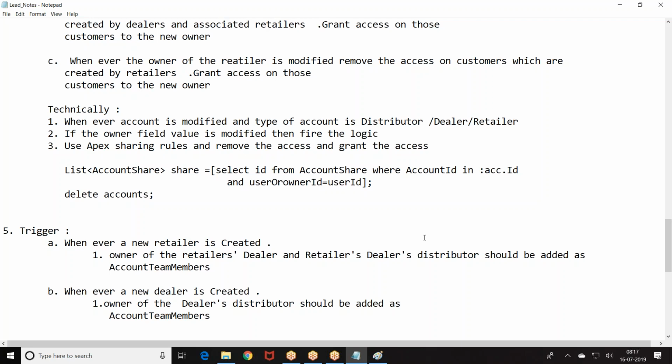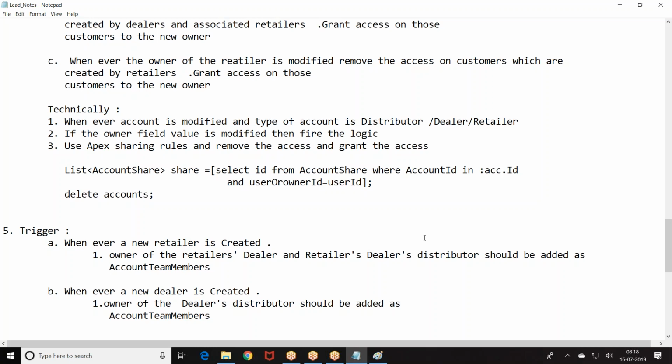Whenever the owner of the distributor is modified, the access should be removed on the old owner and given to the new one. Then they want to identify the segmentation: which industry, which product family they're selling. Product family wise, last quarter, this quarter, 6 months, this type of information they want to track. I hope you can convey this information. I'm not giving the whole story, I'm giving a flow which you can explain.